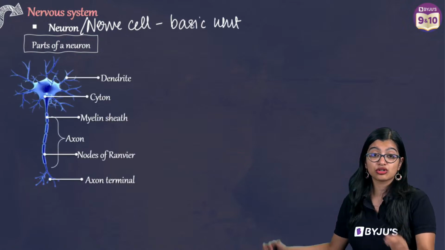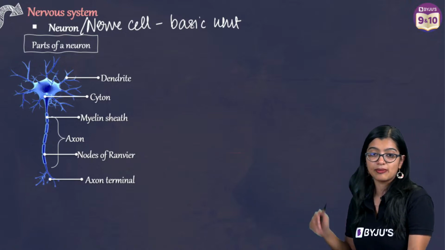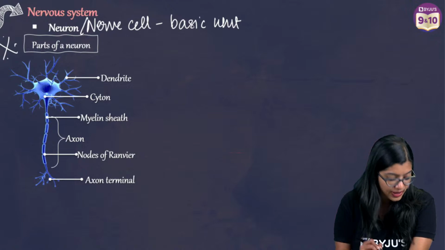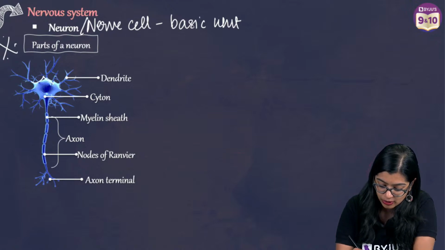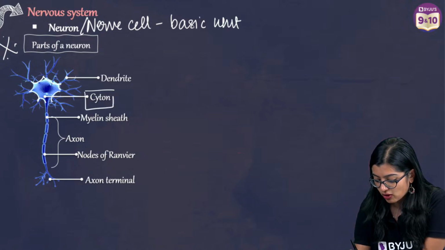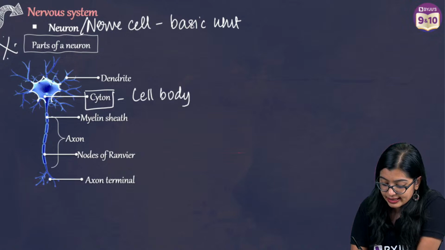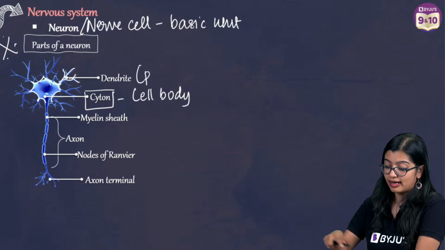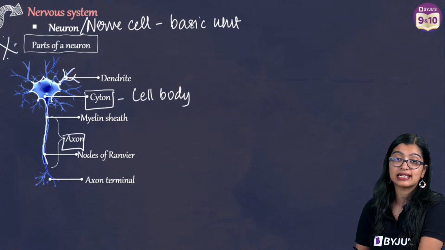Now, if you have a look at the structure of the neuron, we see that it looks something like this. And this here is very, very important. The cell body of the neuron is what we call the cyton, also known as the cell body. From here, there are many cytoplasmic projections, which we call dendrites, and there's one long cytoplasmic projection which we call the axon.